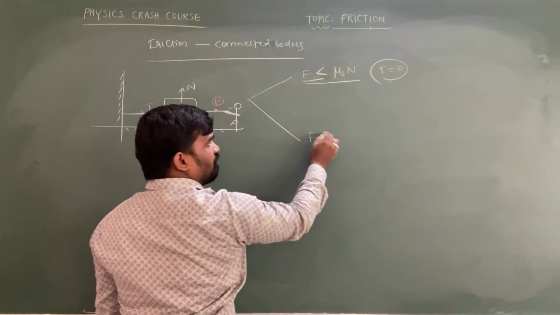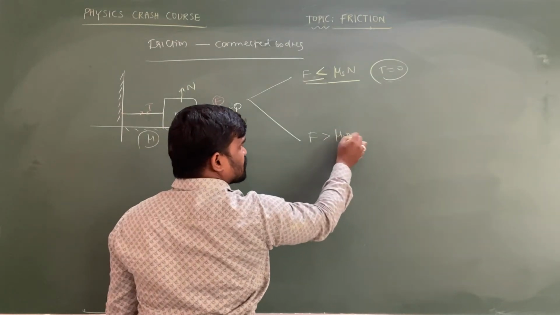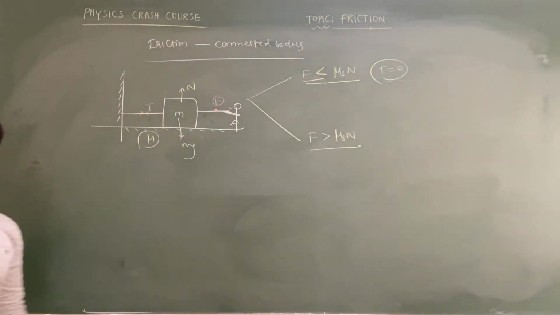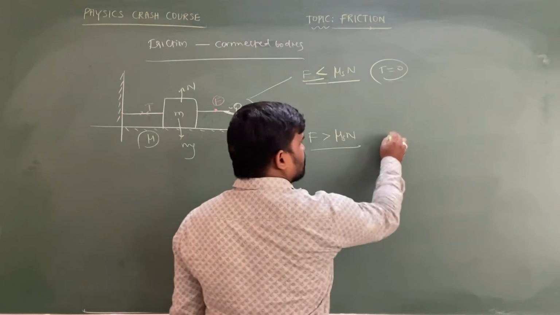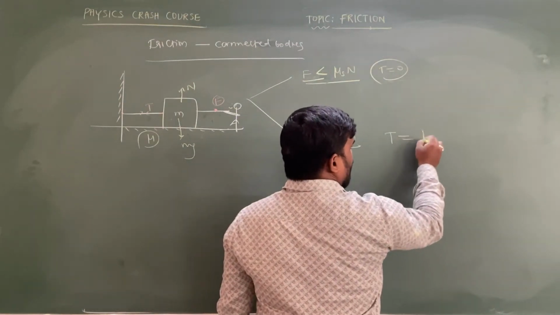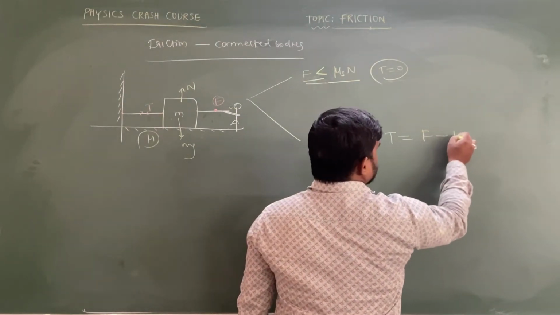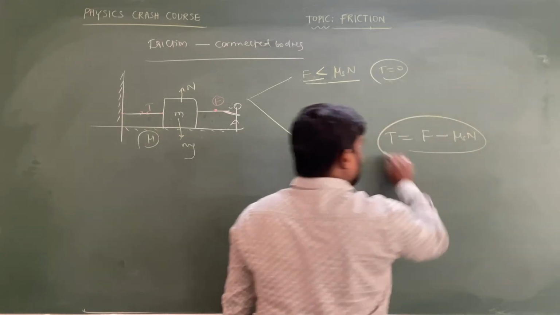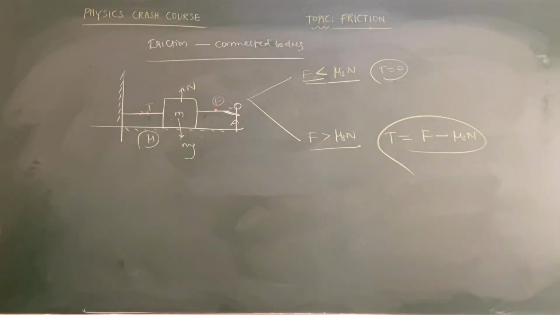And if the applied force is greater than the limiting friction, then the tension is equal to the applied force minus mu s N, which will be taken as the tension present in the object. This is also one of the most important objectives.